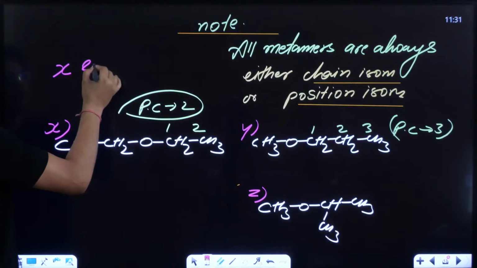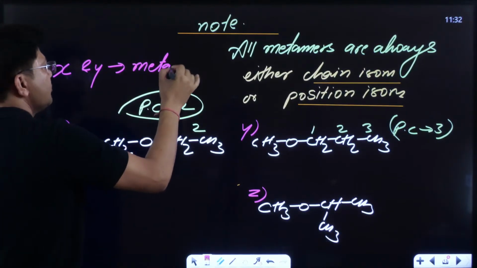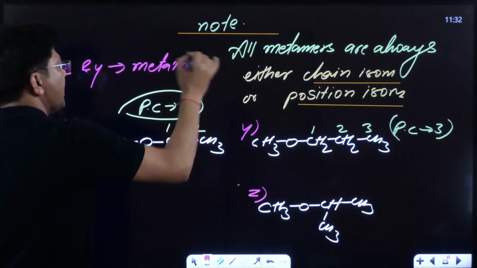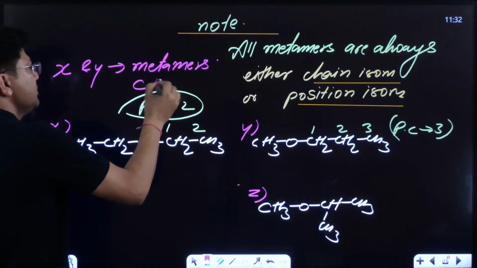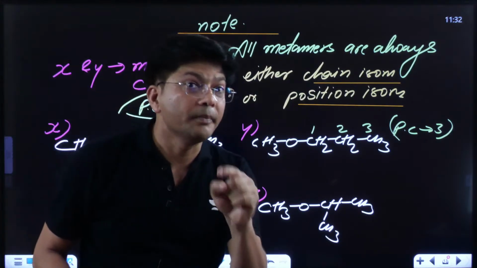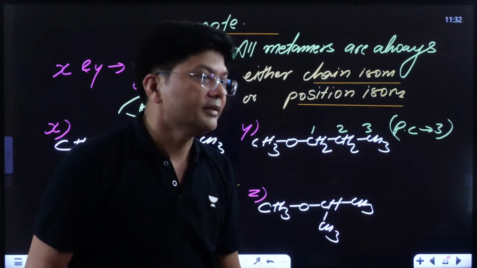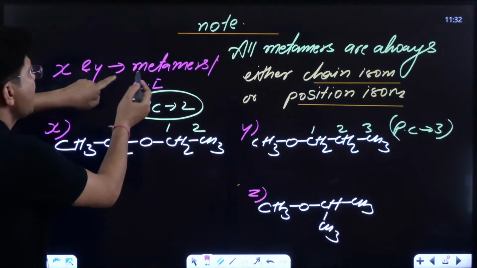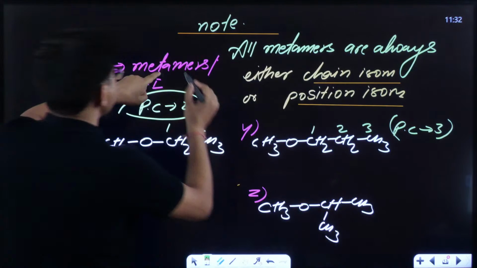So X and Y are metamers. Simultaneously, they are also chain isomers. Both X and Y are metamers and simultaneously they are chain isomers. Then why has metamer got the priority?